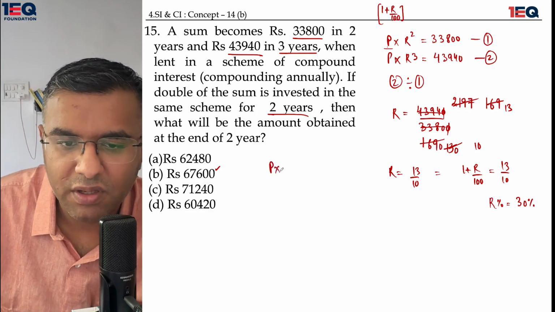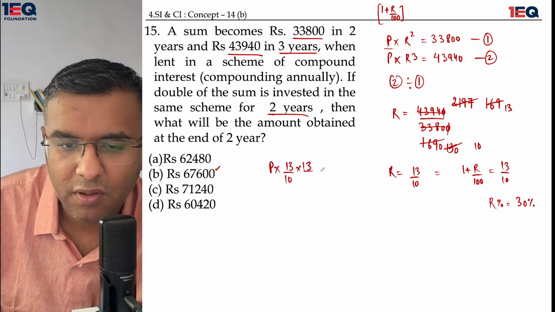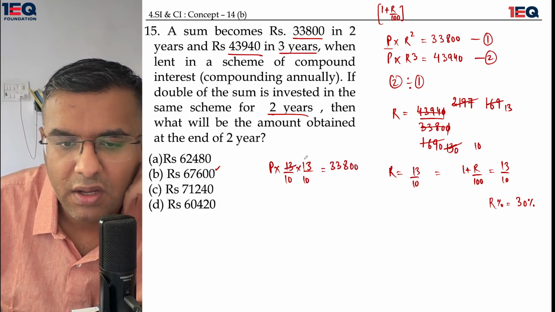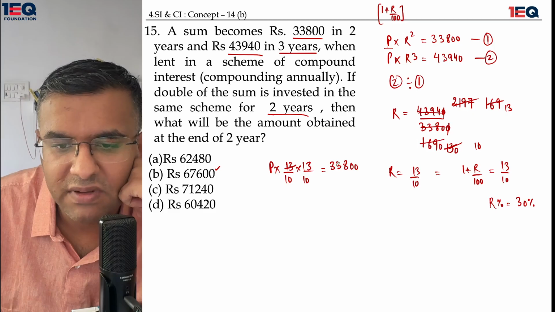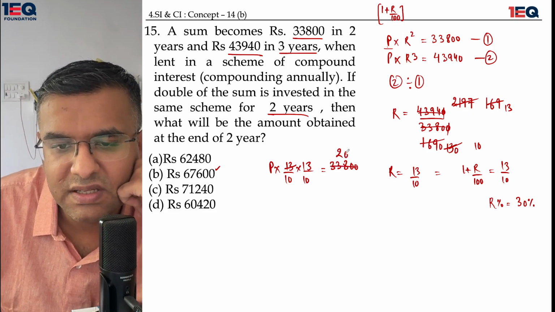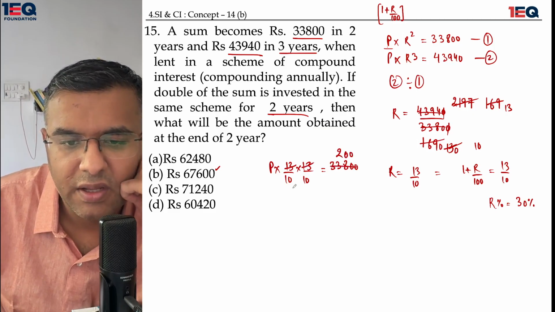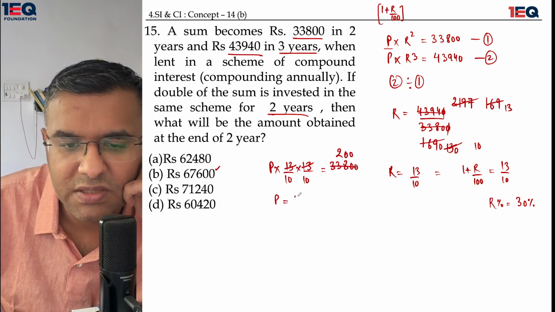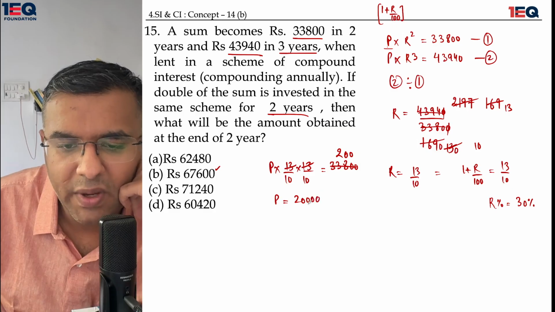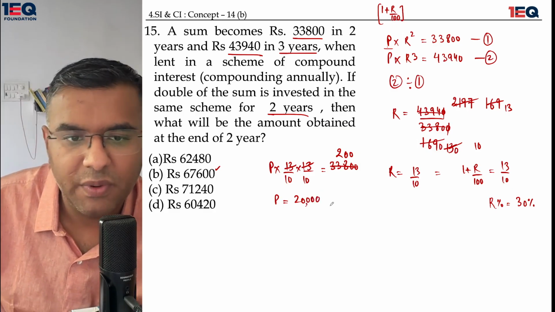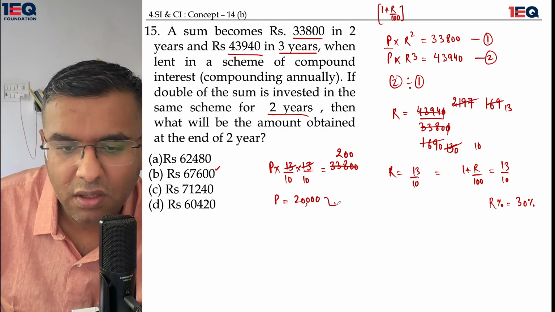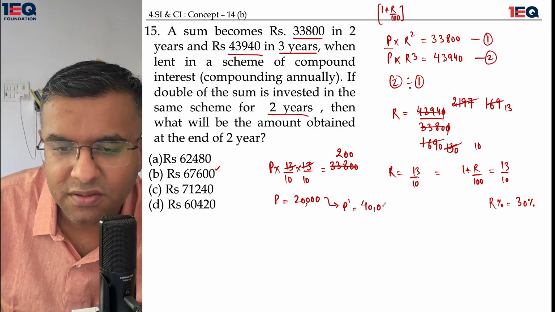So I have p over here. I'll be using r square, which is 13 over 10 and 13 over 10, and I would write it as 33800. This is 13 into 13, 169. This is twice of 169, so this becomes 200, and another 2 zeros go there, so the principal comes out to be 20,000 rupees. Now this principal of 20,000 has to be converted into p dash, which is equal to 40,000 according to the question.